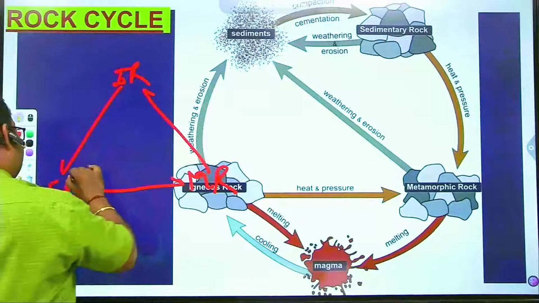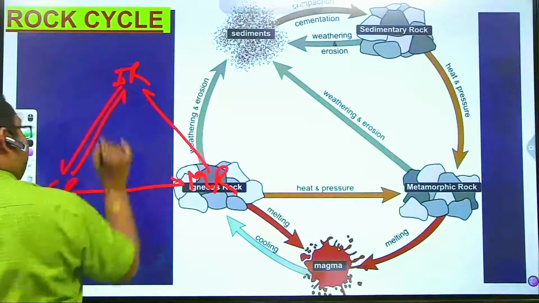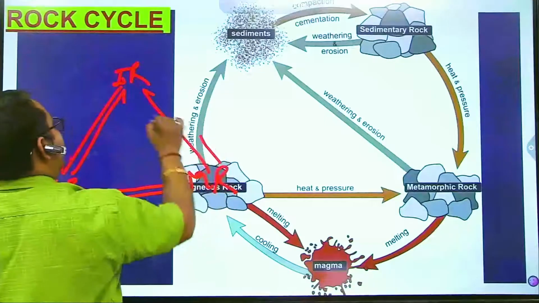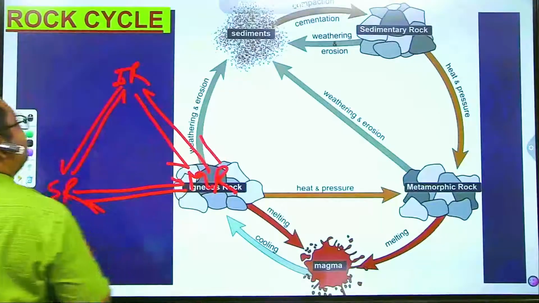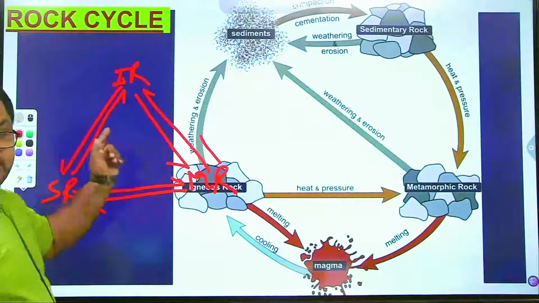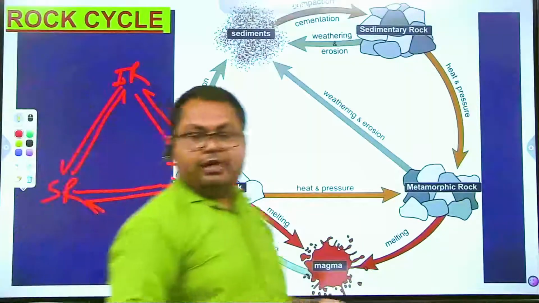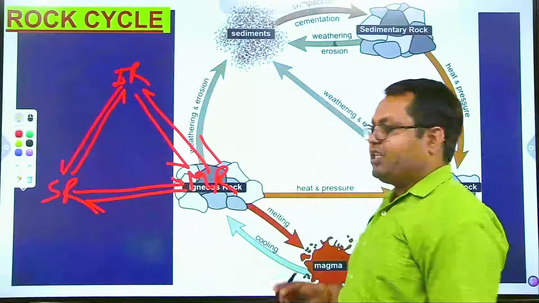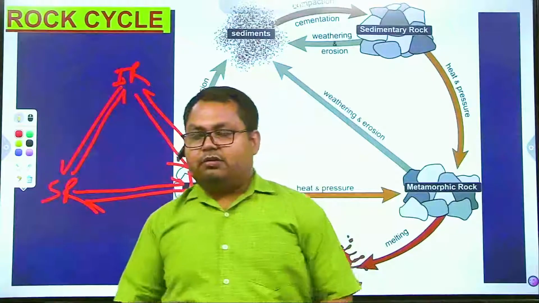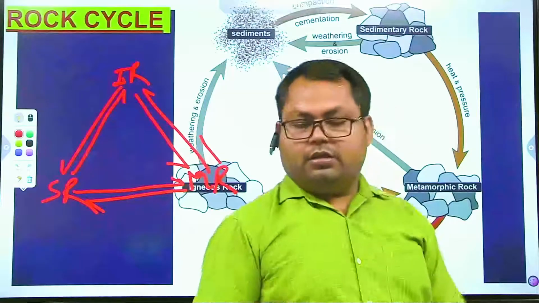Again, sedimentary rock to igneous, metamorphic to sedimentary, and igneous to metamorphic, right? These conversions require different processes, which I have explained earlier. So here we complete this particular topic of the rock, right?